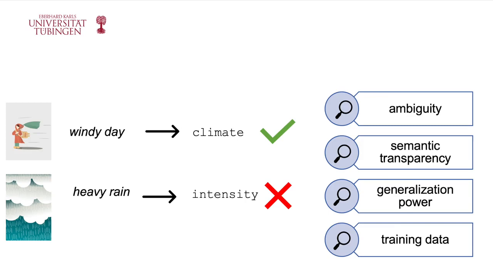How well do the models generalize to unseen data? How do semantic transparency and ambiguity affect the performance? If you want to know the answers, come to our poster.